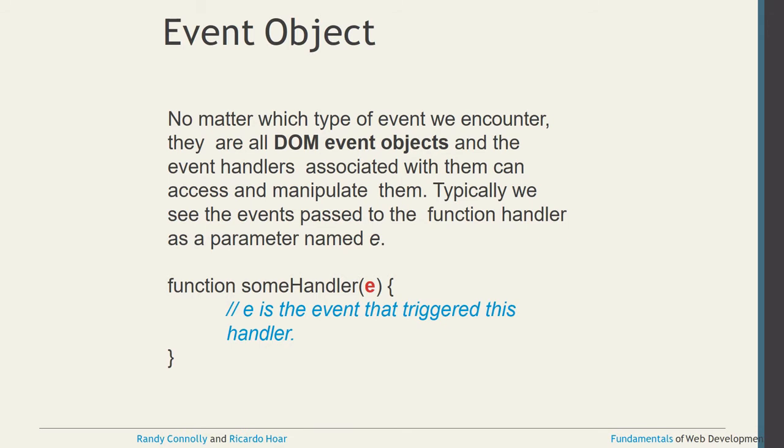Here, all DOM event objects are associated with an event handler, and it can access and you can manipulate them. So we see the event passed to the handler function as a parameter. Here you can see an example: the event is passed to the handler with the name e in these functions.